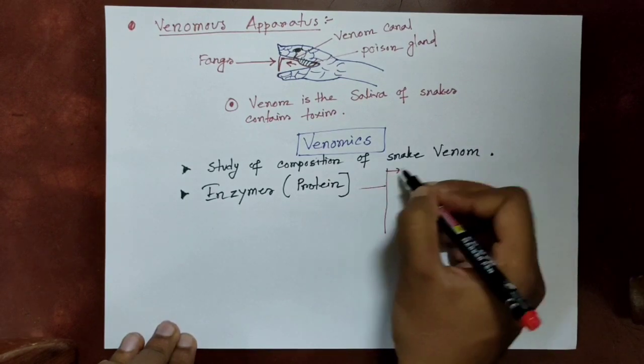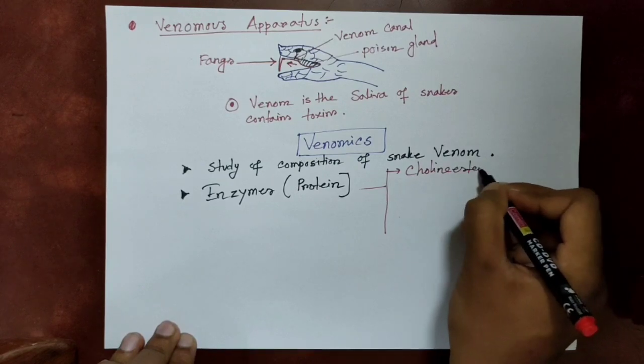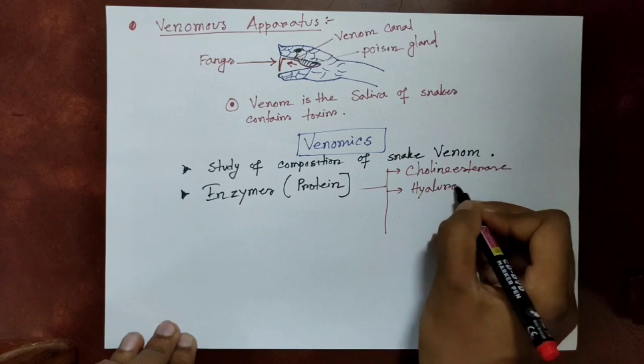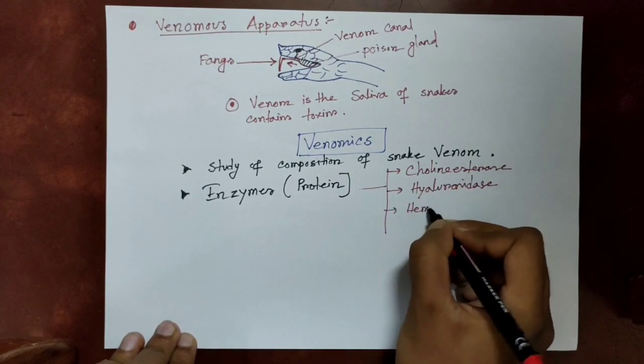Mainly, venom is enzymes, such as cholinesterase, hyaluronidase, hemolysins, thrombolysins, cardiotoxins; those are found in snake venom.